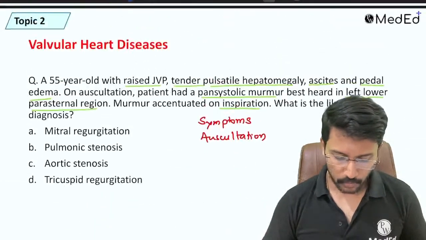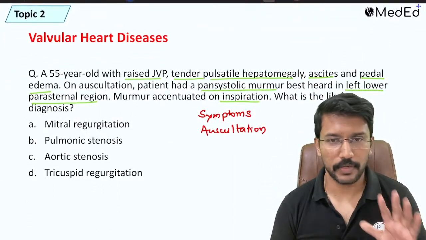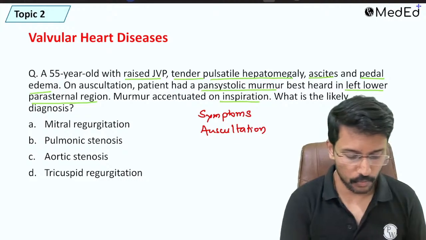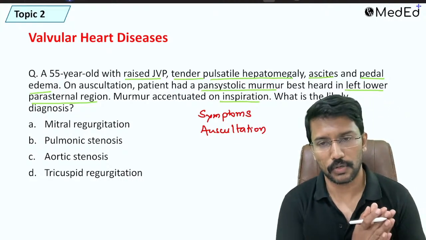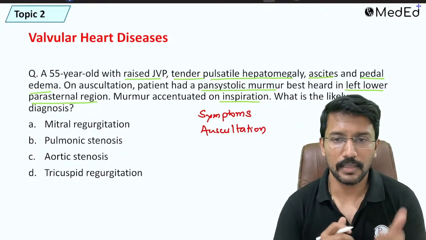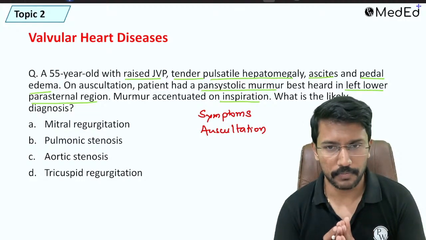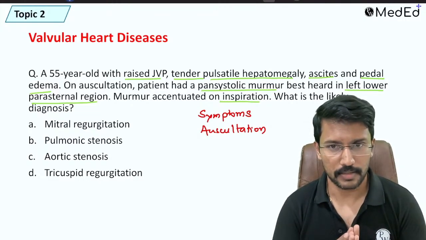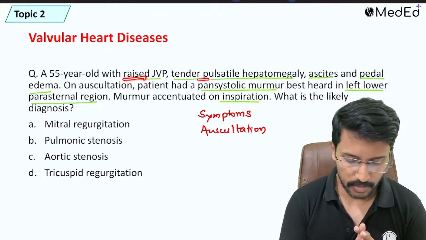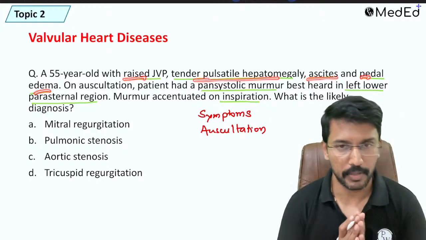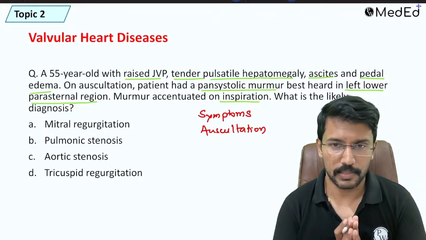So now going back to the question, right? What is it affecting? When we look at the symptoms, we clearly know that it is a right heart disorder. That means the problem must be in the tricuspid valve or pulmonic valve if it is a valvular heart disease, right? Because there is raised JVP, hepatomegaly, ascites and pedal edema, all pointing towards right heart dysfunction.